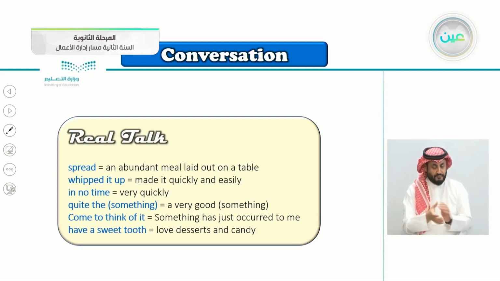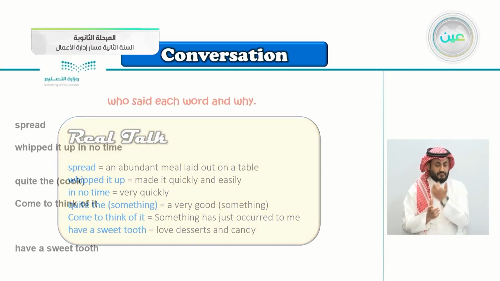Come to think of it, something has just occurred to me. When you have something in your mind that has just occurred to you, you say, come to think of it, I don't want to go, for example. Have a sweet tooth. It means that you love to eat sweet things, love desserts and candies. Maybe from the term itself, sweet tooth.